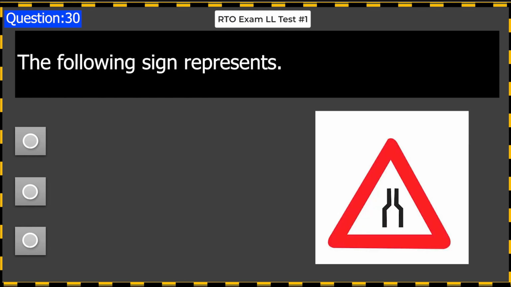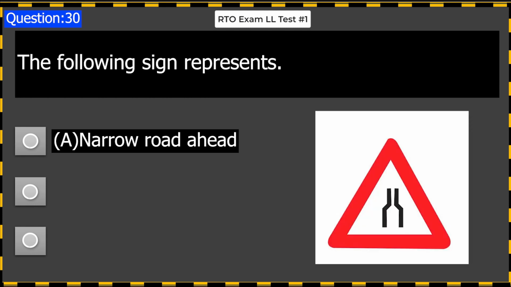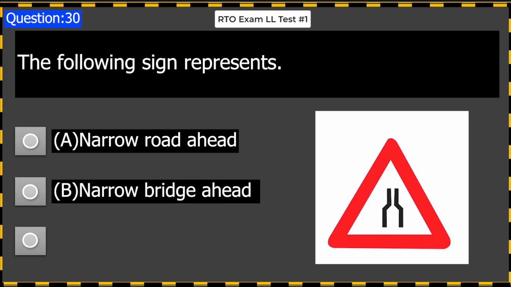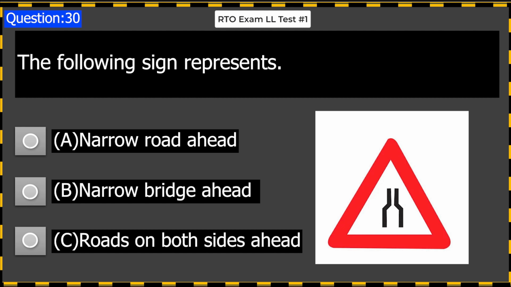The following sign represents A. Narrow road ahead. B. Narrow bridge ahead. C. Roads on both sides ahead. Answer A. Narrow road ahead.